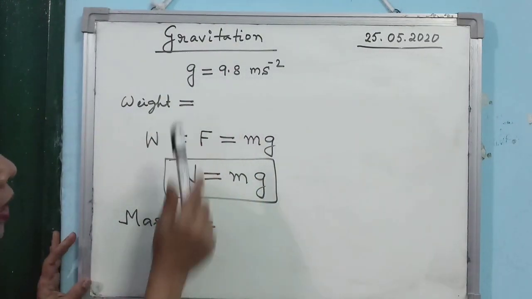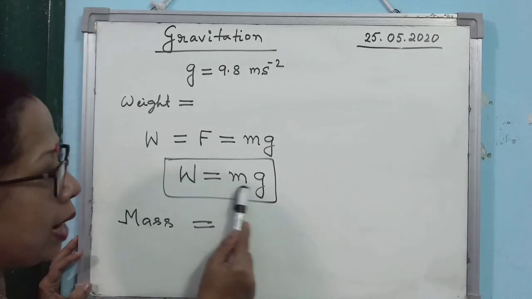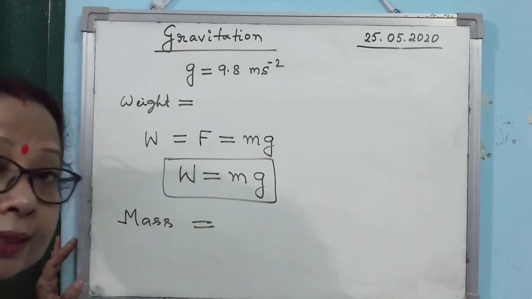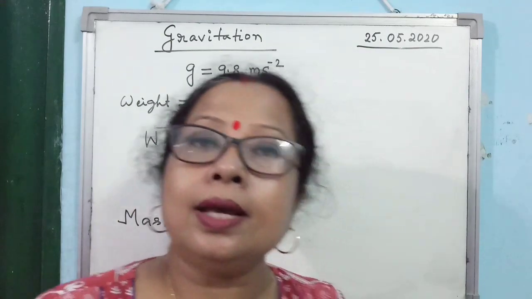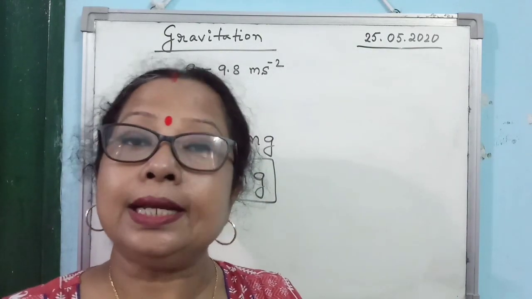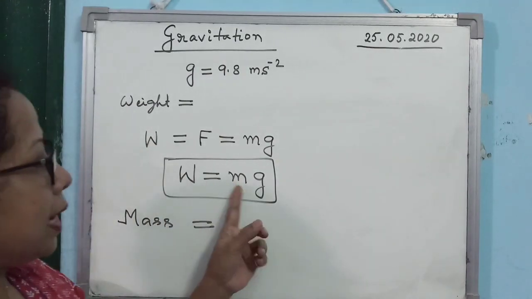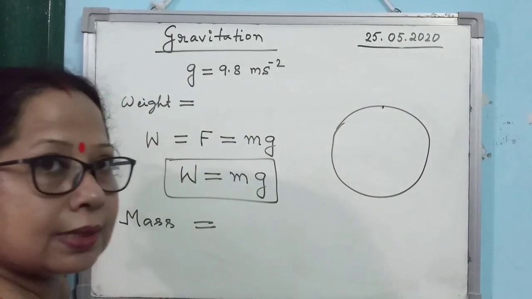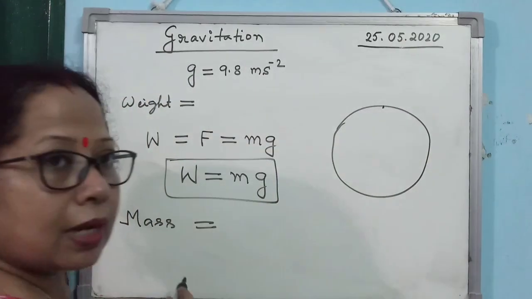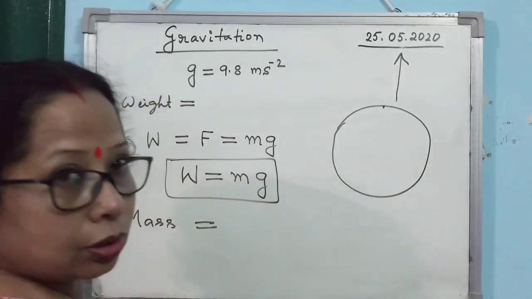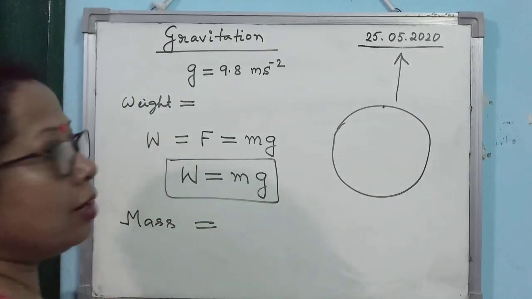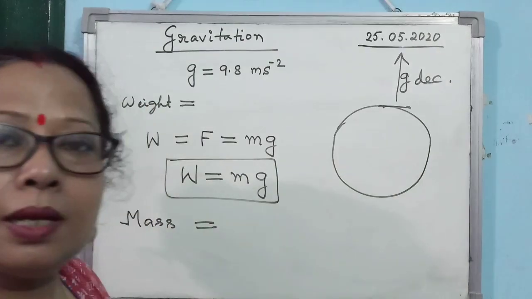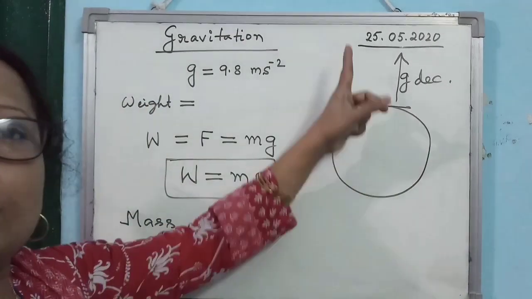Now, the most important point regarding weight is, weight is equal to mass into g. So the weight of a body depends on the value of g. That's why previously I just said on which factors the value of g changes. Here weight is m into g. On the surface of earth, the value of g is maximum, and its value is 9.8 meter per second square. If you go to a higher altitude, then what will happen to the value of g? The value of g will decrease. So what will happen to the weight of the body? The weight of the body will decrease.